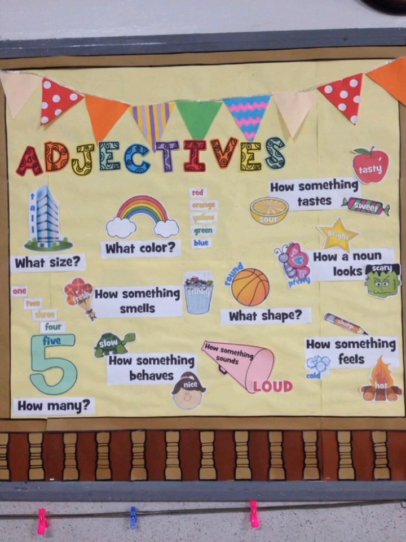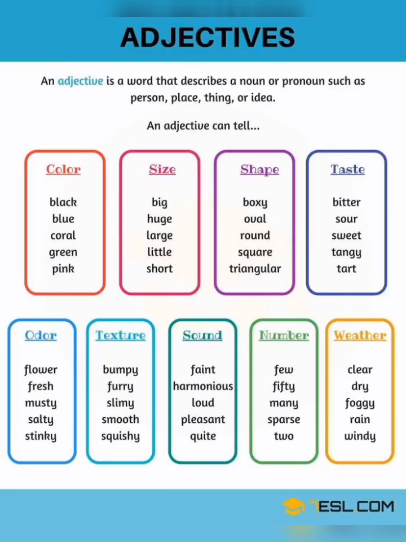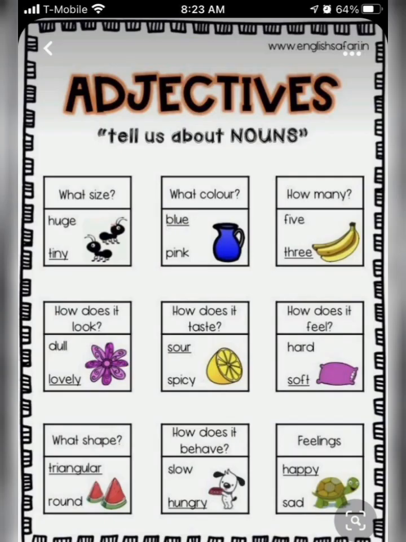All right, so now to your adjectives. Adjectives are words that describe nouns and pronouns. They could give us extra information about a noun or a pronoun. They could tell us things like color, size, shape, taste, odor, texture, among others. So let's look at size.